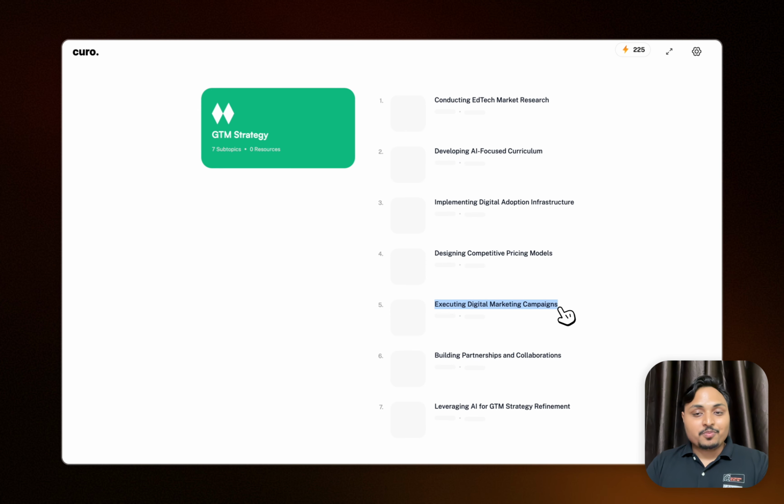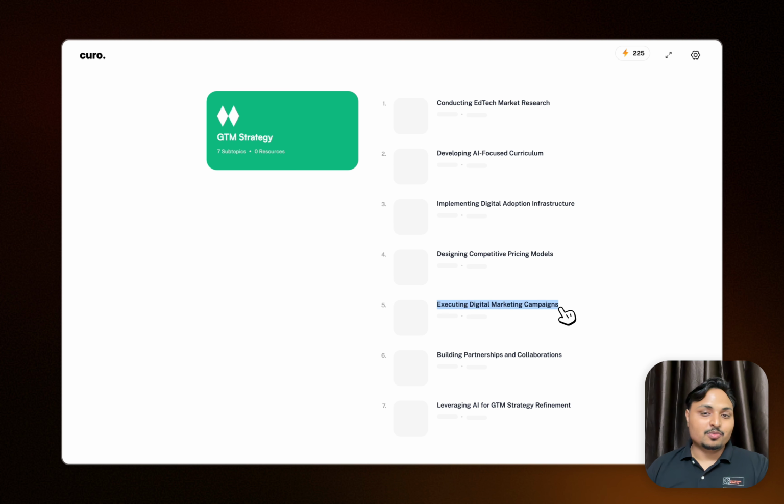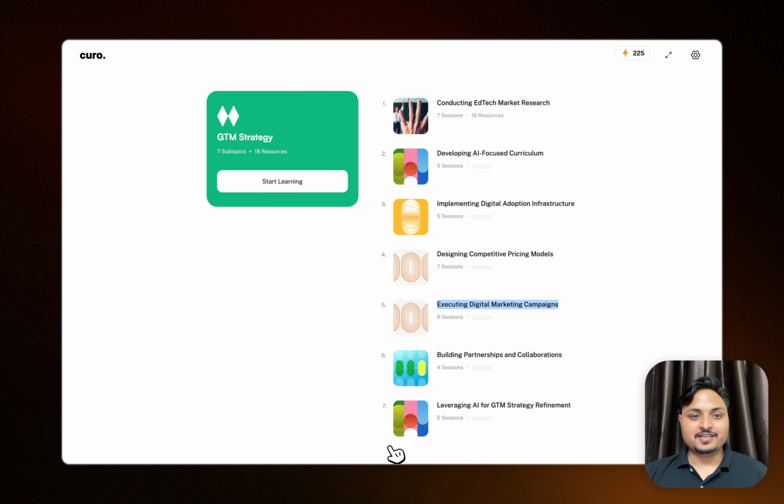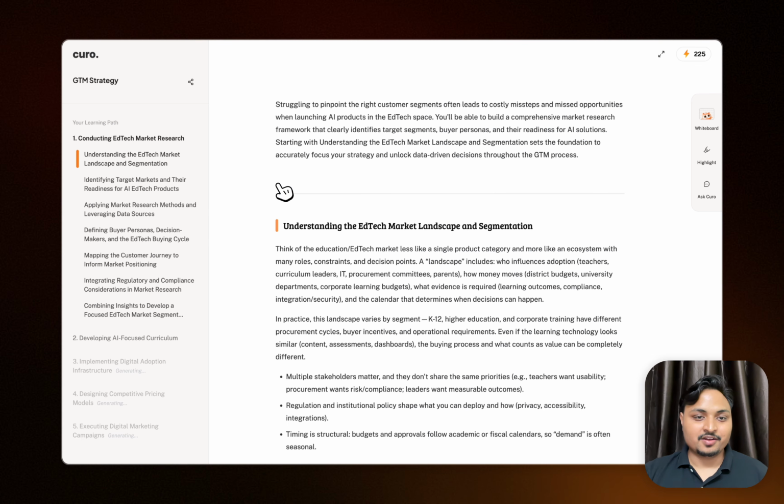For each of these subtopics, Kuro now takes you very deep. In a similar way, it finds resources for each subtopic and creates multiple sections inside them to take you deeper. Now we can see Kuro created a session for each subtopic, and I can click on start learning, and it creates the same kind of content for each. Now it's deeper, with more content for you to go through, and you don't have to go on 20-plus tabs to find all this content. It's in a single place, and you can learn with Kuro.